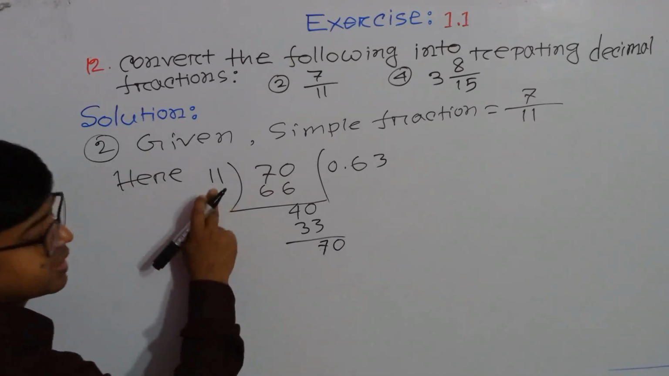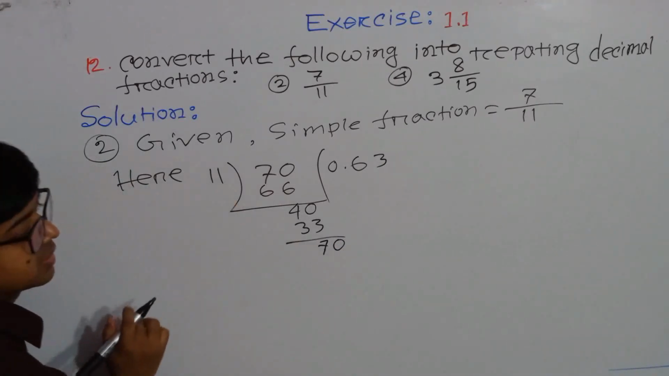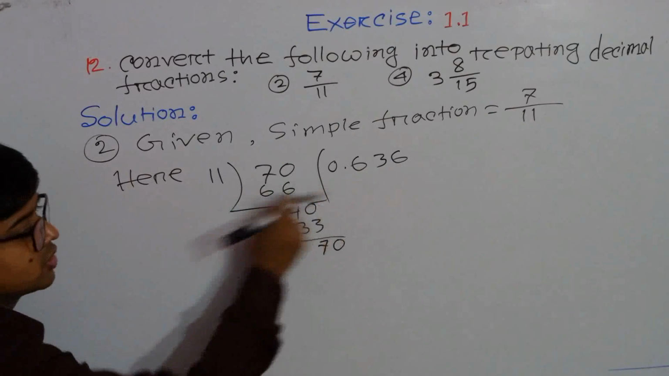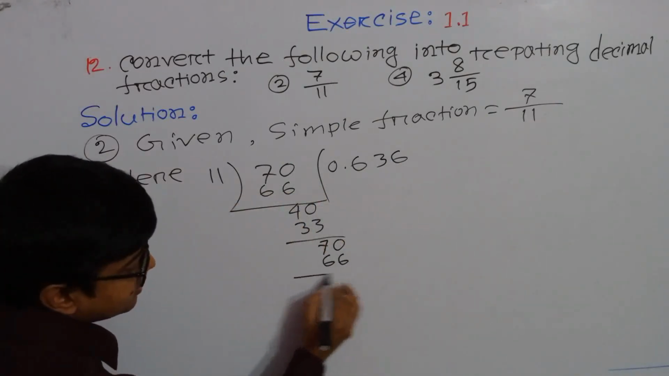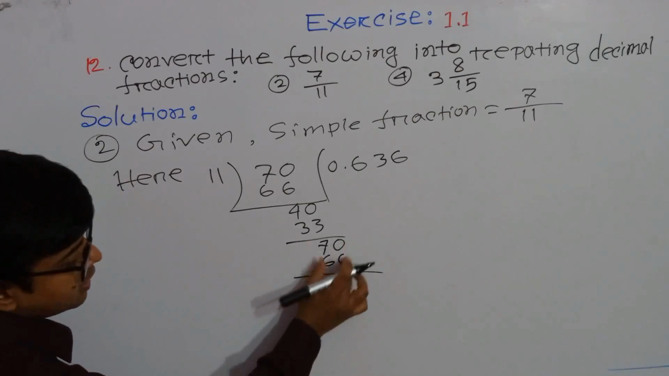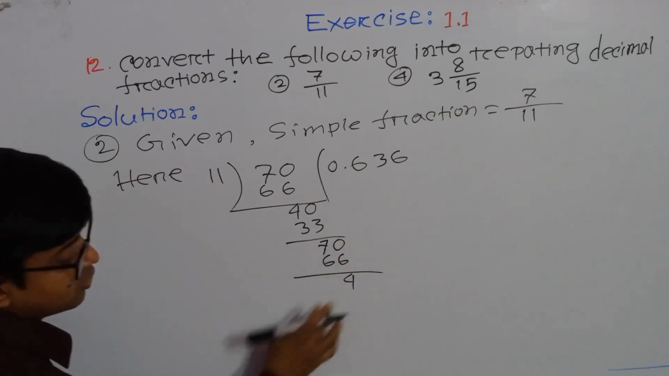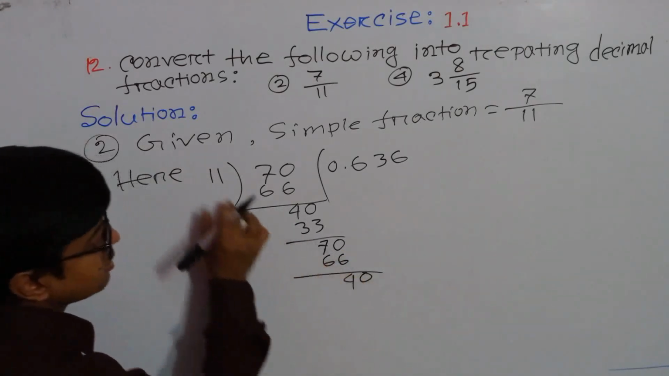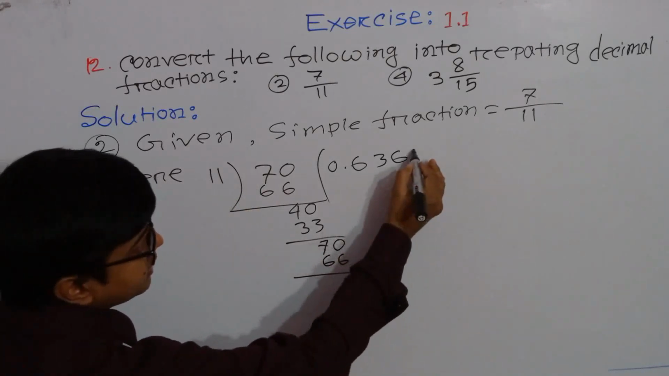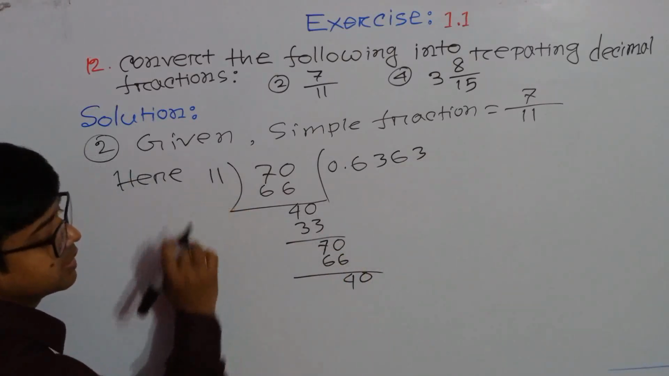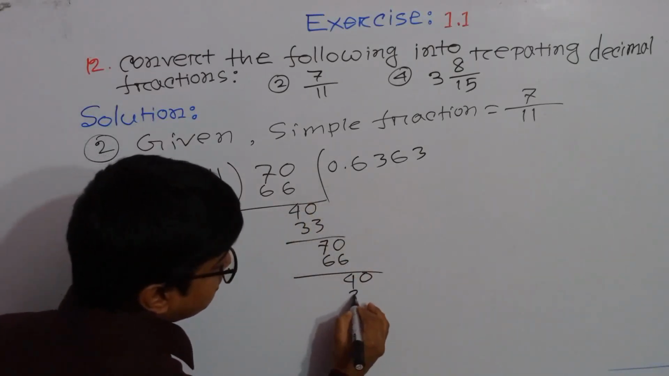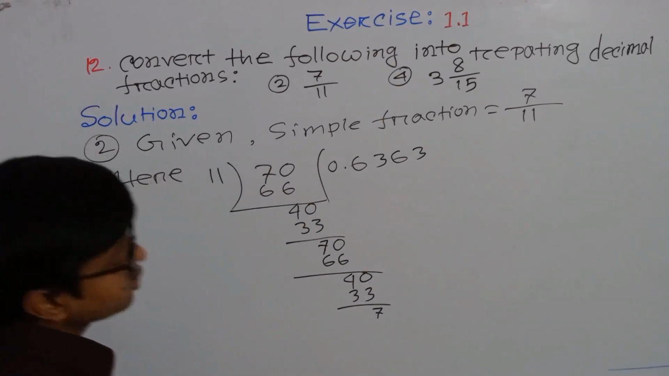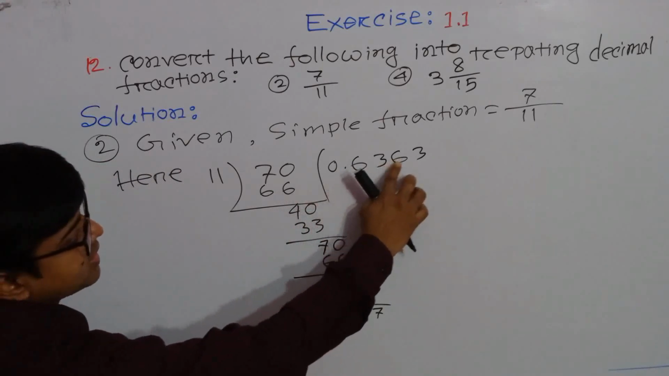Now 70 is divisible by 11, so we can take here 6, and 6 into 11, after multiplication, it will be 66. And now here after subtraction, it will be 4, but 4 is not divisible by 11, so we can take 0. Now 40 is divisible by 11, so we can take here another 3, and 3 into 11, it will be 33. After subtraction, it will be 7. My dear students, look at this, 0.6363.